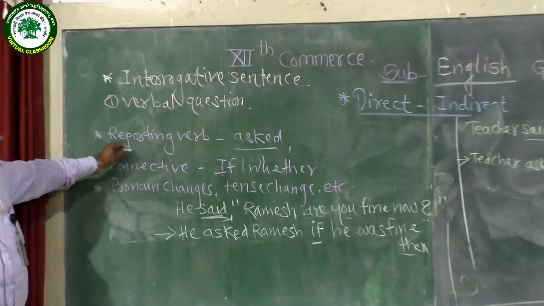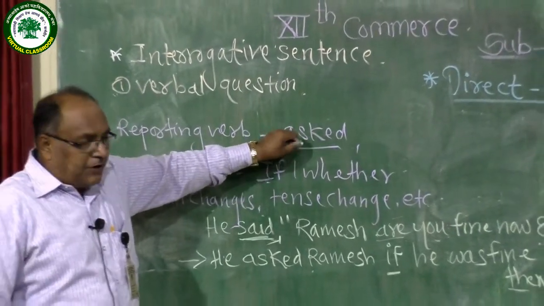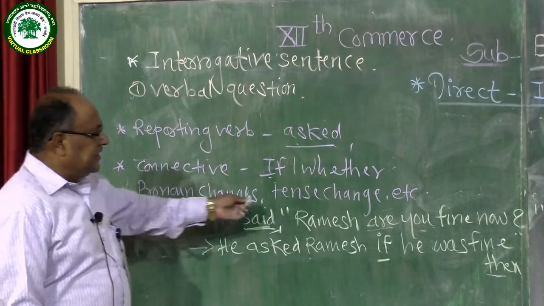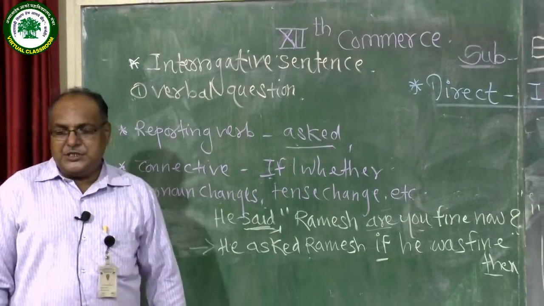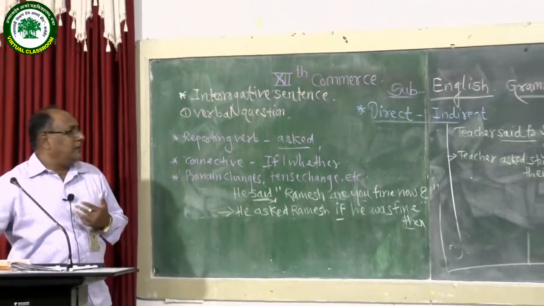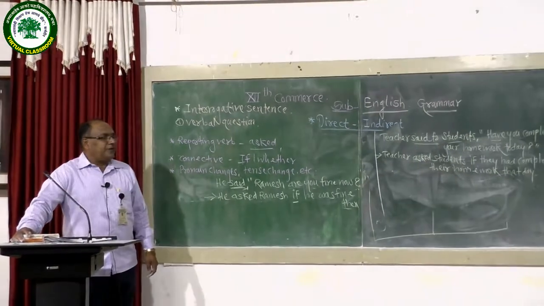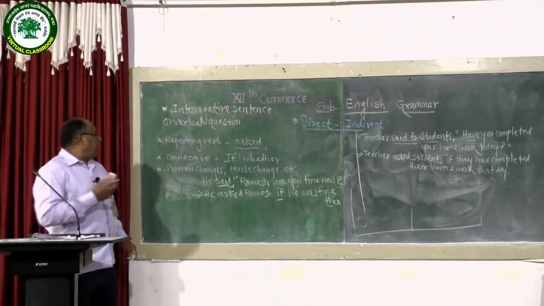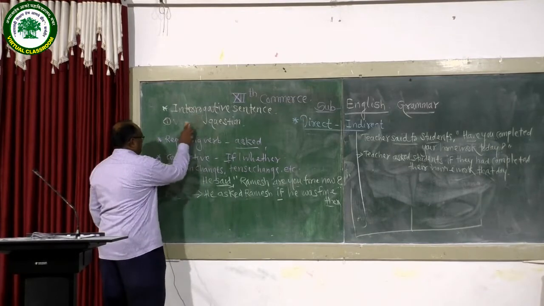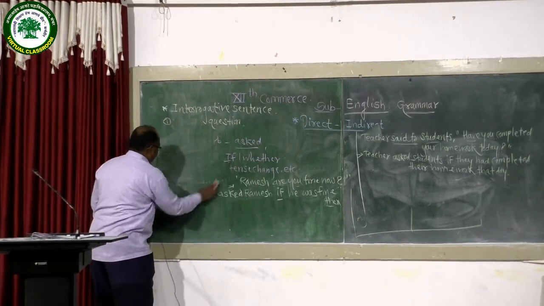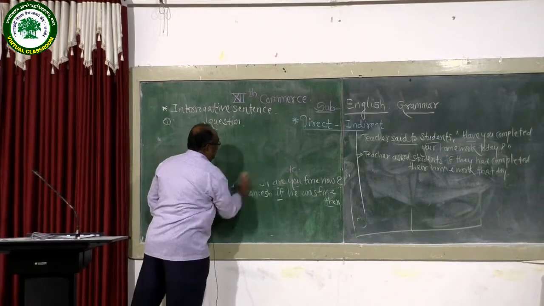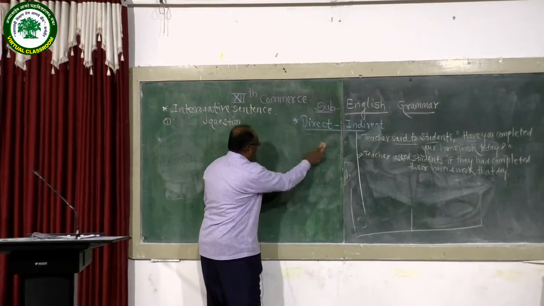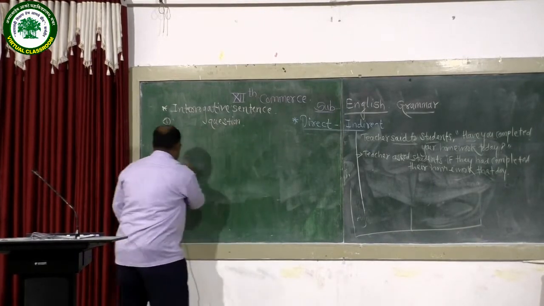Remember three important things. The reporting verb should be changed, use asked or question. The connective should be if or whether, and then pronoun changes, tense changes, other relevant changes. In this way you should practice more and more examples. Now we turn to another subtopic of interrogative, that is WH question. How can a WH question sentence be changed? We are going to discuss it, and then we do related things for practice.